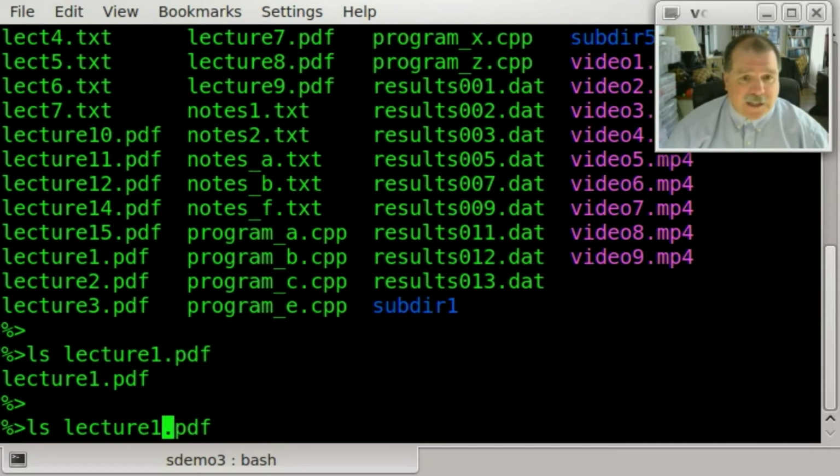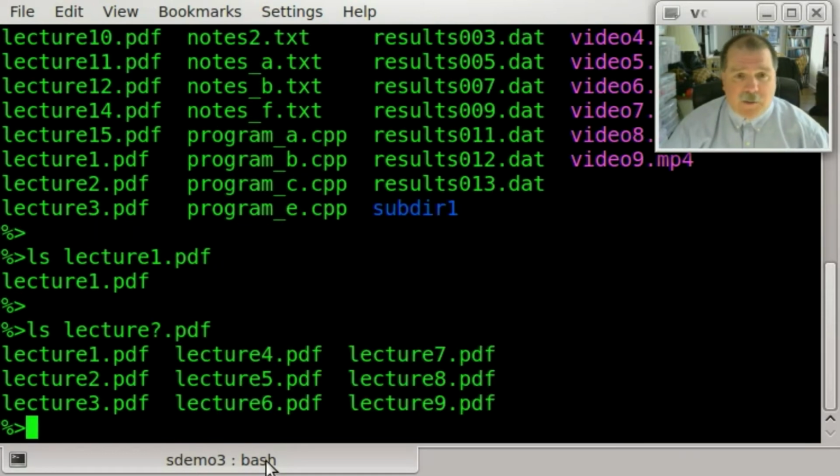If I substitute here and type, instead of lecture1, lecture?.pdf, that question mark right where my cursor is right now will match any character in that position in the file name. So when I do that, look at the result I get. I see lecture1.pdf, lecture2.pdf, lecture3.pdf, all the way up to lecture9.pdf. So this is a mechanism whereby I can use a wildcard in a file name. In this case, it's the question mark that appears right here to match a whole series of file names.